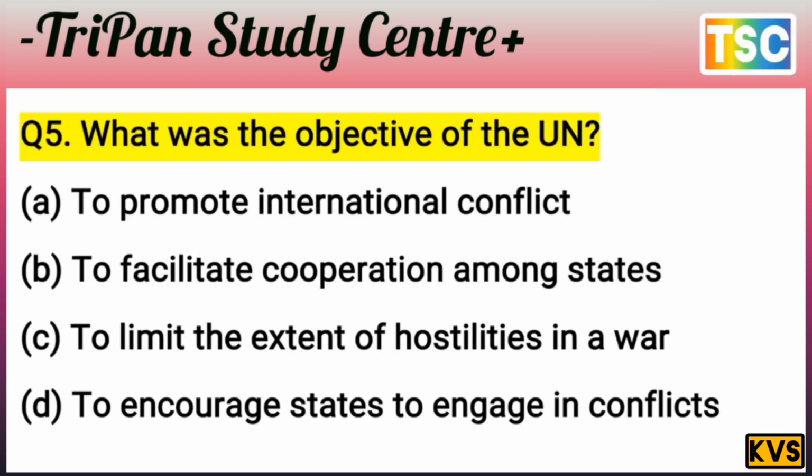The next question arrives here. The question is important: what was the objective of the UN? The options: A, to promote international conflict. B, to facilitate cooperation among states. C, to limit the extent of hostility in a war. And D, to encourage states to be engaged in a conflict. That's an important question here.